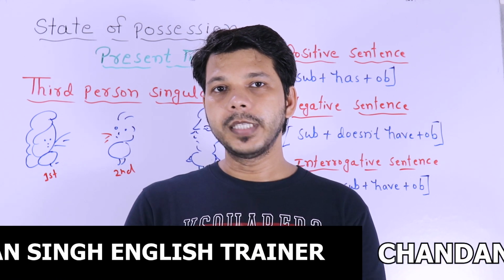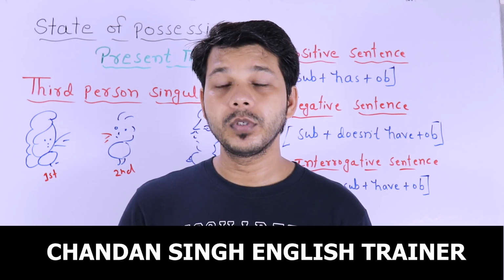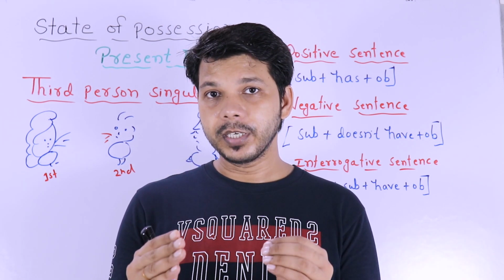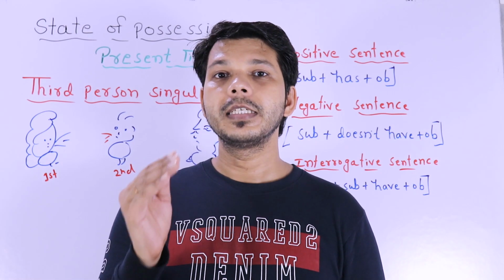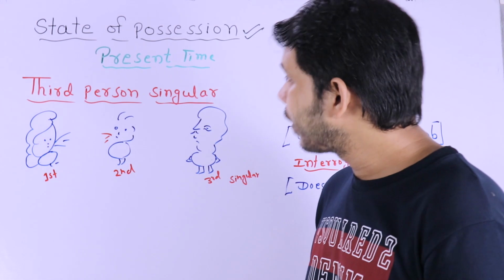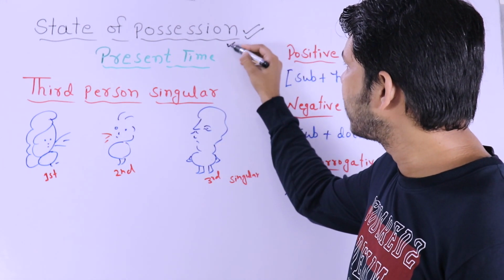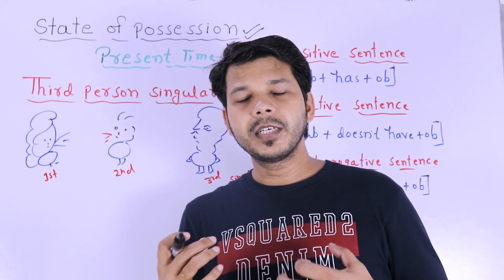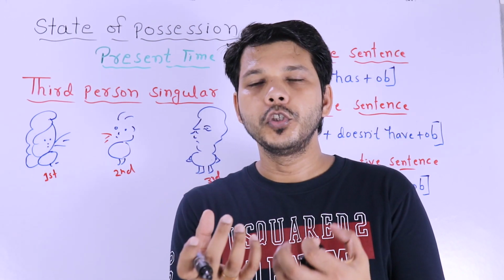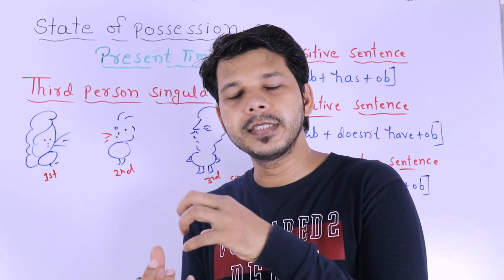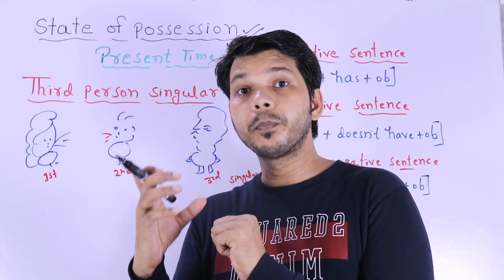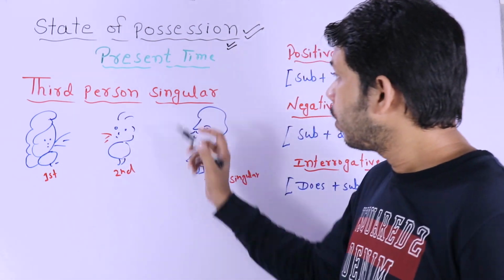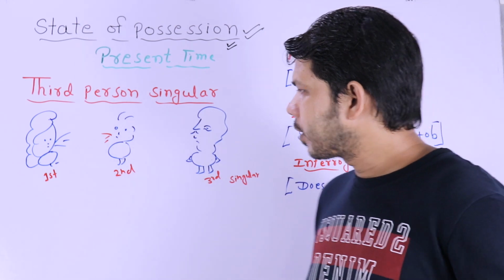So guys, in this video I am going to teach you about state of possession in present time and the subject would be third person singular. Guys, I have already taught you, if you talk about possession, it means whatever belongs to you, you are the owner of those things. It means you have possession of those things. Okay, you possess something. So third person singular means what?